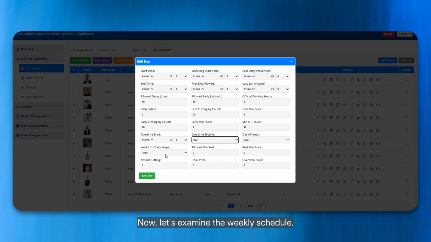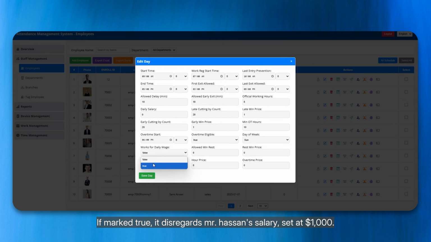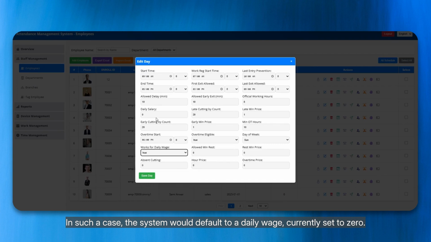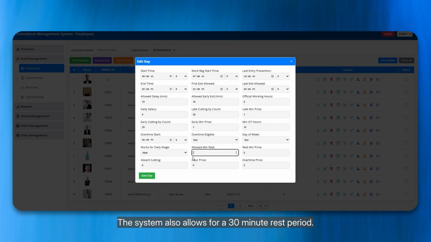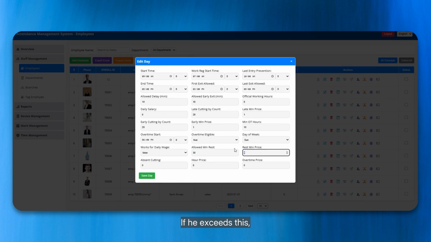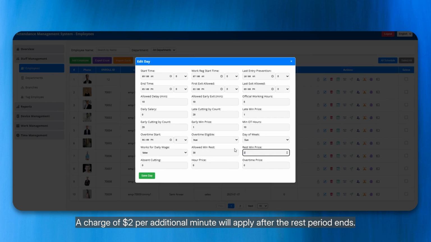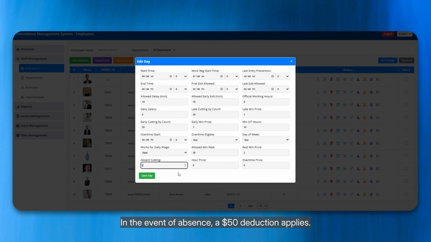Now, let's examine the weekly schedule. Currently, we're on Sunday with detailed entries. Daily wage workers are marked as false. If marked true, it disregards Mr. Hassan's salary, set at $1,000. In such a case, the system would default to a daily wage, currently set to 0, hence we leave it as false. The system also allows for a 30-minute rest period. I'll assign Mr. Hassan 30 minutes of rest per day. If he exceeds this, a charge of $2 per additional minute will apply after the rest period ends. In the event of absence, a $50 deduction applies.